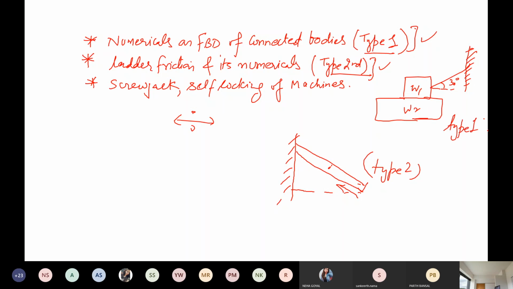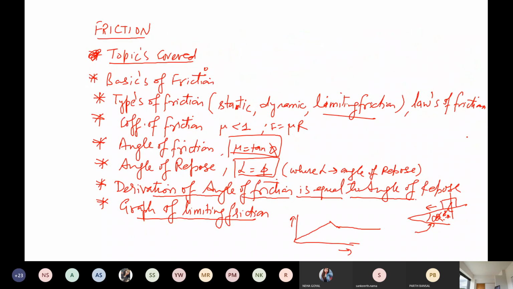Before starting any chapter, I always give you the idea of which types of numericals there are in the particular module and which types of theory are there. So this is the theory part here, and second, this is the numerical part here, and the last part here is screw jack.